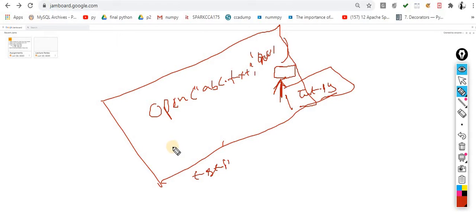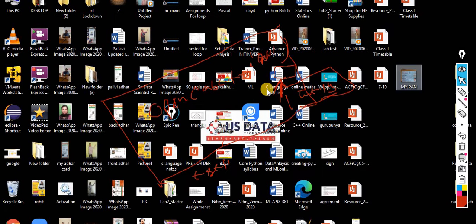Okay, now understand this concept. How am I opening the file? The first way I can open it is with a double click. Let's suppose any small file is there. Okay, because these are very heavy files. So let's just take this one. This is a file, just imagine it.